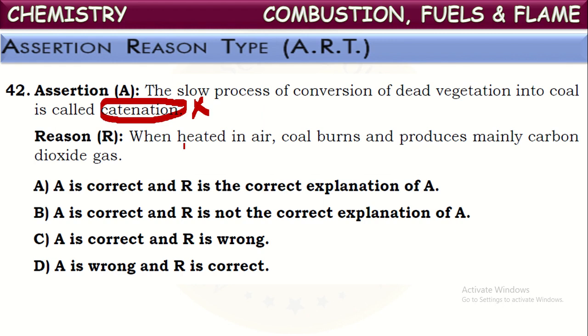And the reason given: when heated in air, coal burns and produces mainly carbon dioxide gas. This is correct. When coal is burnt in atmospheric air, it produces carbon dioxide gas. So what we can say, assertion is not correct. Reason is correct. So here A is wrong, R is correct.